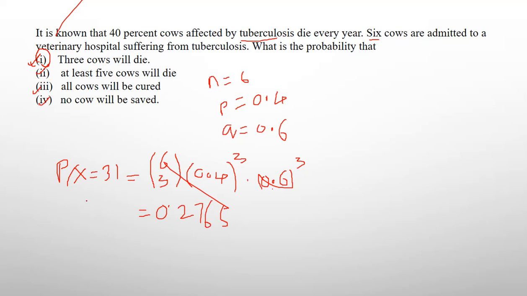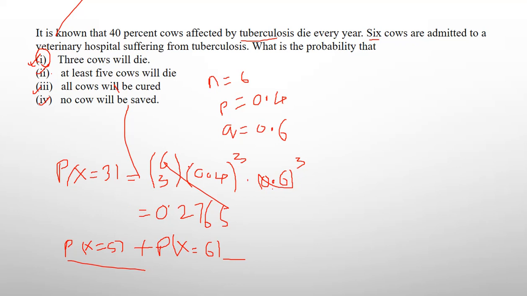At least 5 means either x equal to 5, at least, 5 also contained, plus probability of x equal to 6. Because at least is there. If at least cows will die, up to 6 is the n value. After that we don't have any. So if you calculate this value, you get at least 5 cows will die.